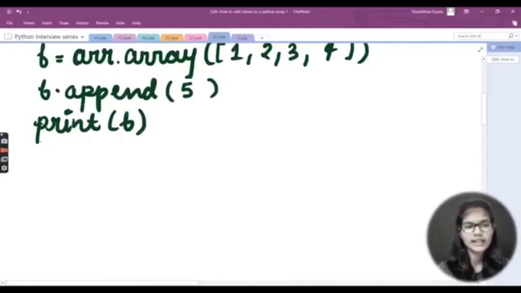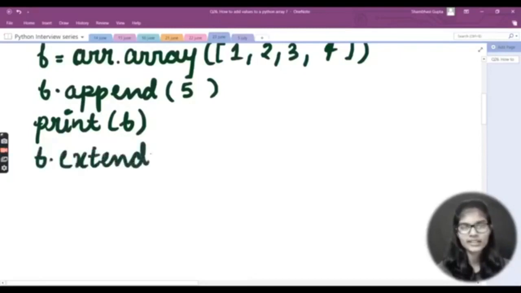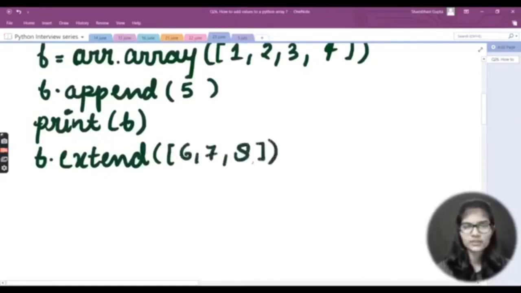So just done that. Other than this, now my another function goes like I'm just using b dot extend. Okay, this extend function is like this. Now basically if I just want to add multiple elements, like I just want to add multiple numbers inside my array, so in that case we just use out this extend function. Okay, I just like put out the round bracket and the large bracket. Inside this I'll be writing all the numbers which I just want to add. Let's say that are 6, 7, 8. Okay, let's say these are the three numbers which I just want to add.